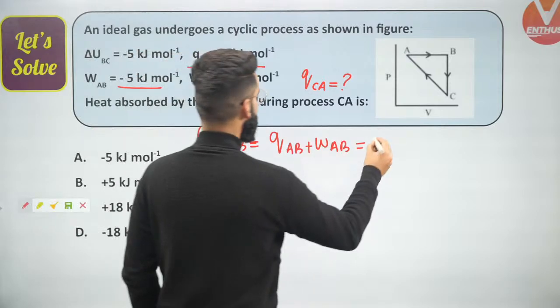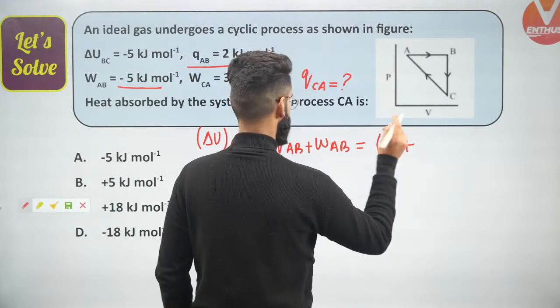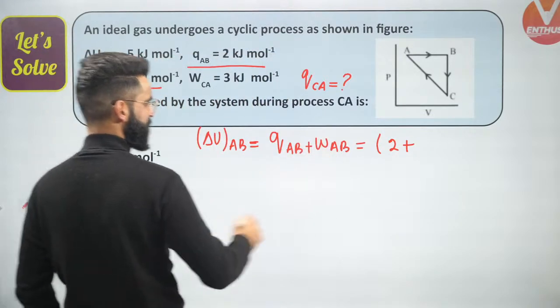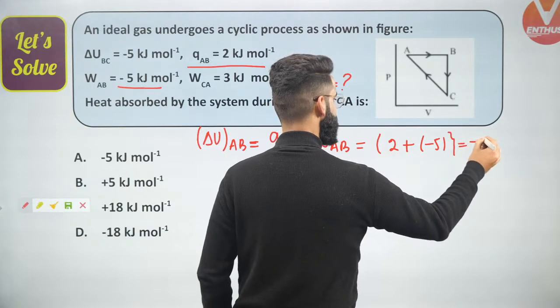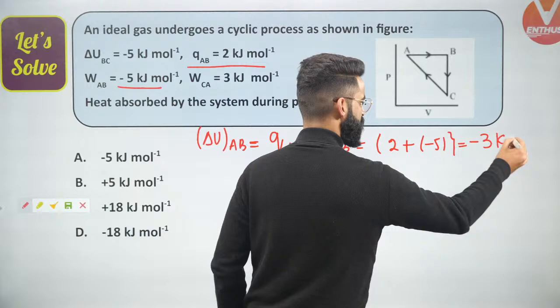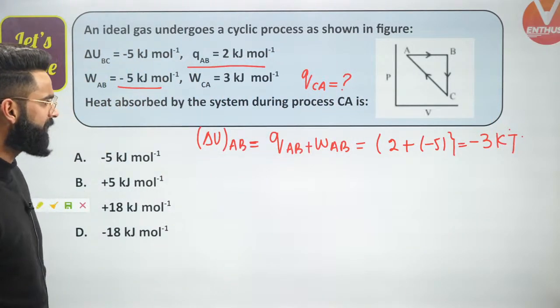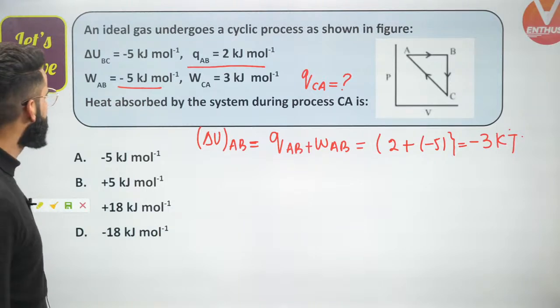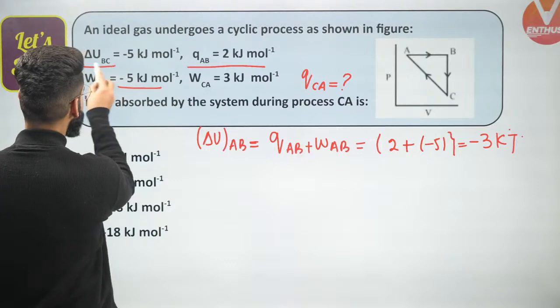So QAB is 2 kilojoules per mole, plus WAB, which is given to me as -5. So what is the value coming from here? It's going to be -3 kilojoules right here. I got the value of delta UAB, and I have the value of delta UBC.